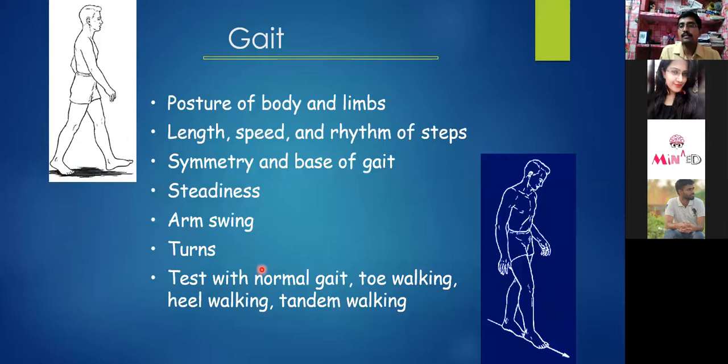The arm swing, the turns, the test with the normal gait, toe walking, heel walking, tandem walking: all these things will discriminate, and many times they are discriminating features of a particular pathology.